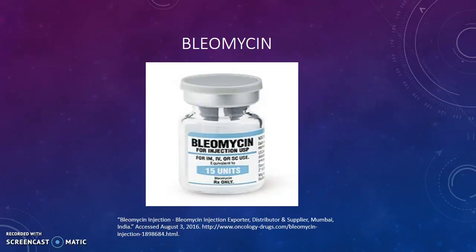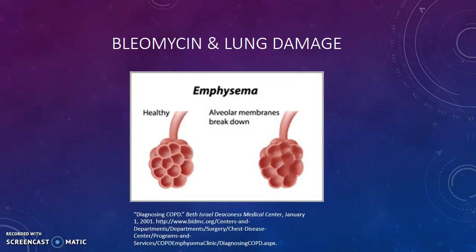Now, our last topic of integration relates again to the imbalances chemotherapy drugs can cause in the body. One of the chemo drugs that is crucial to the treatment of testicular cancer is bleomycin, an anti-tumor antibiotic that interferes with DNA synthesis. Like many chemo drugs, it has a long list of adverse side effects, but one of the most severe is bleomycin-induced lung damage.